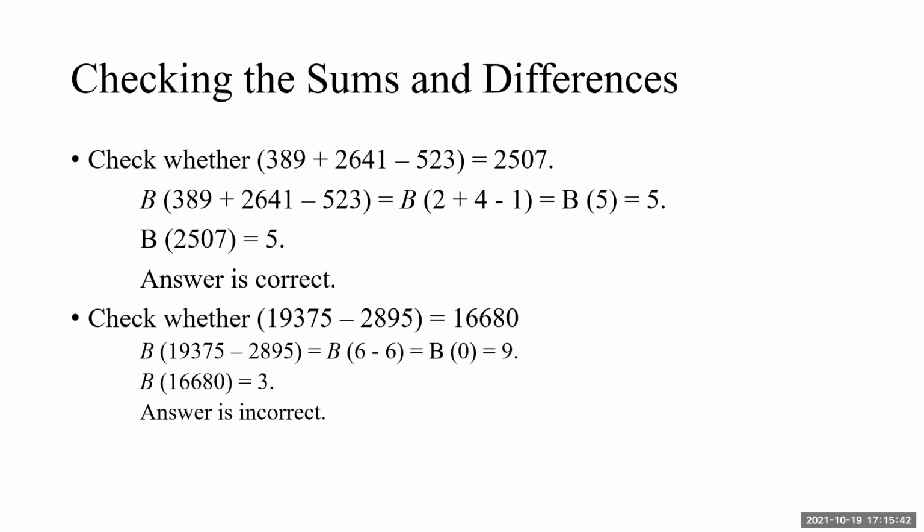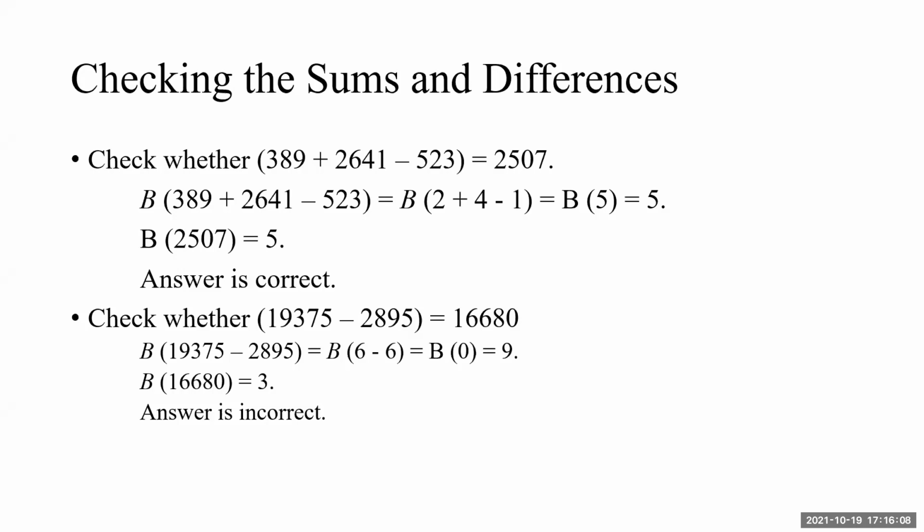What is said is that if the Bijanka of the left-hand side term is equal to Bijanka of the right-hand side, the answer is correct. That is how we check them. So we calculate Bijanka of 389, 2641 minus 523 by writing the respective Bijankas 2, 4 and minus 1. That gives 5.